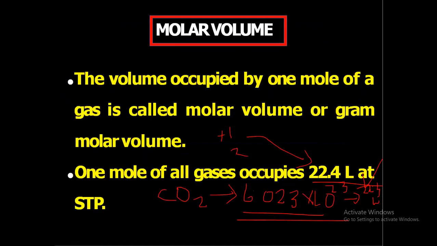And we can say that the mass of 1 mole of any substance is equal to its molar mass. So 1 mole of carbon dioxide means how many grams? It is 44 grams of carbon dioxide, and it will be 6.023 into 10 raised to 23 particles, and it is equal to 22.4 liter.